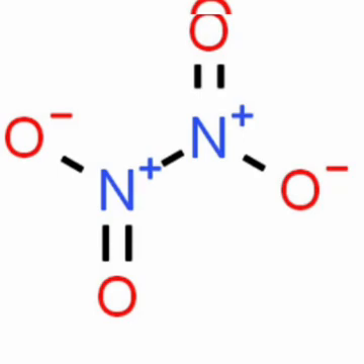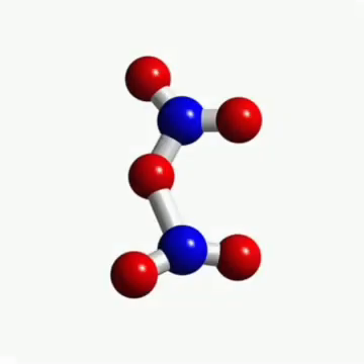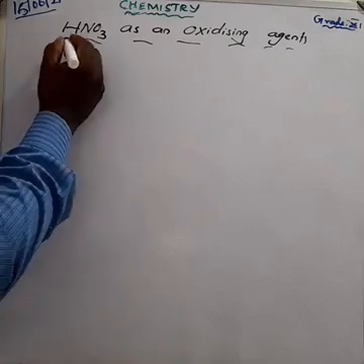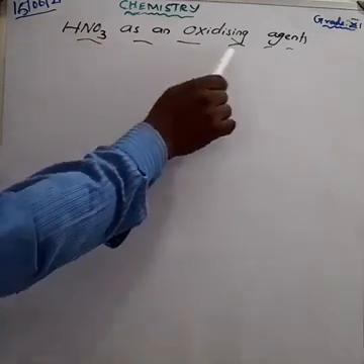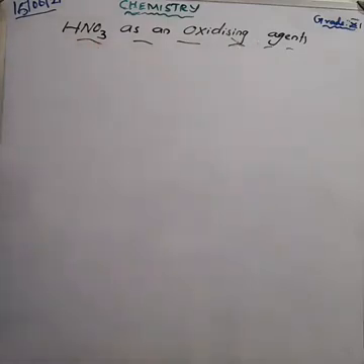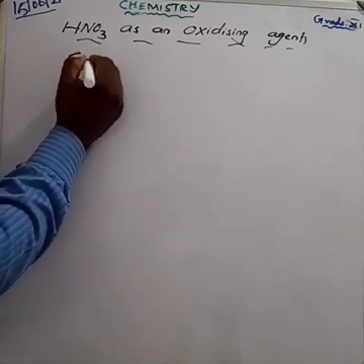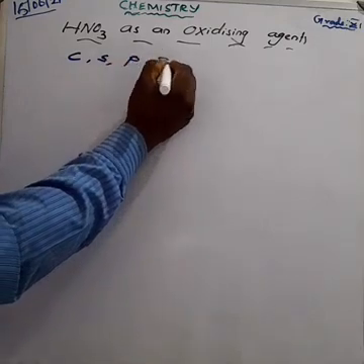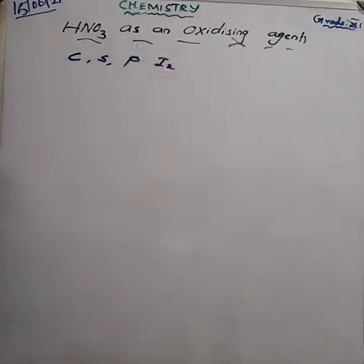So the first one is nitric acid as an oxidizing agent. Please all of you take notes one by one. Nitric acid is a very good oxidizing agent. The non-metals like carbon, sulfur, phosphorus, and iodine are oxidized by nitric acid.